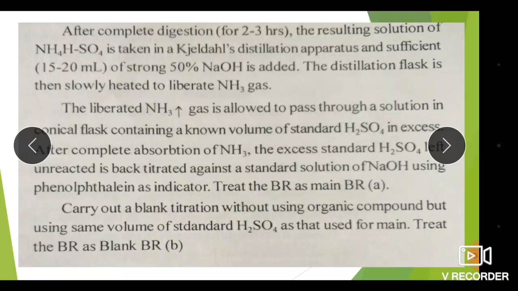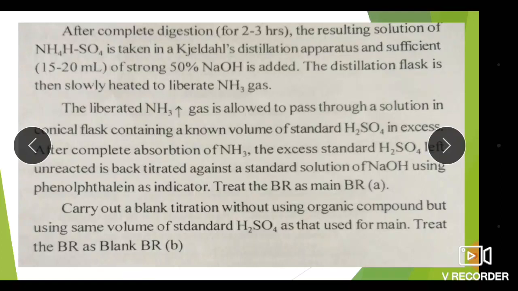The liberated ammonia gas is allowed to pass through a solution in a conical flask containing a known volume of standard H2SO4 in excess. After complete absorption of NH3, the excess standard H2SO4 left unreacted is back titrated against the standard solution of NaOH using phenolphthalein as an indicator, and the faint pink is the endpoint. Treat this as the main burette reading, A.